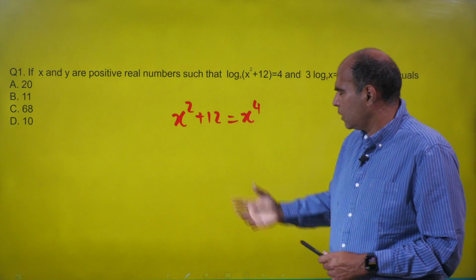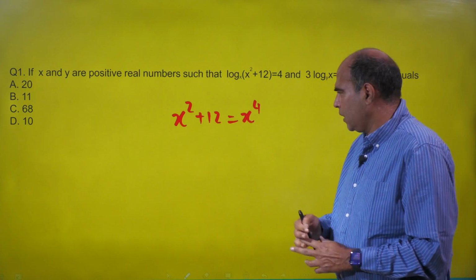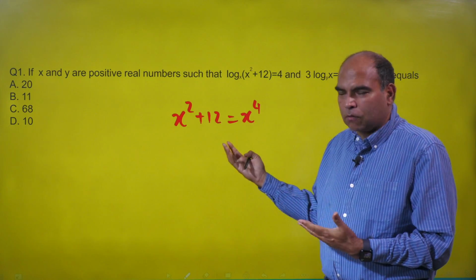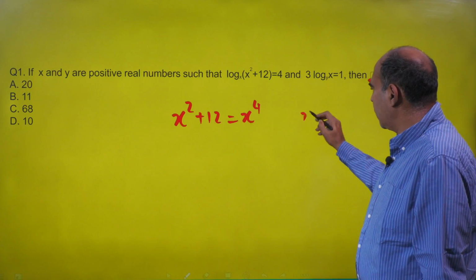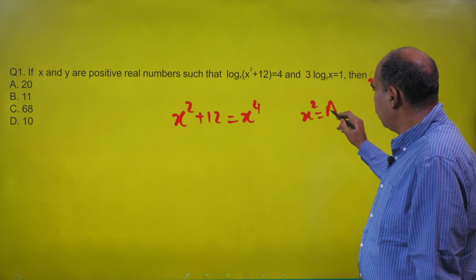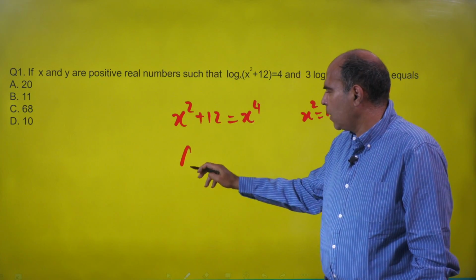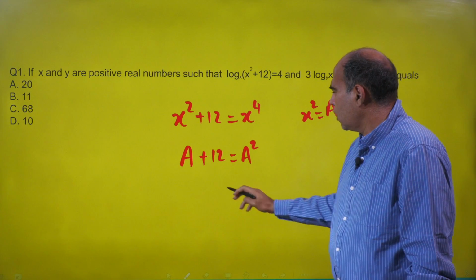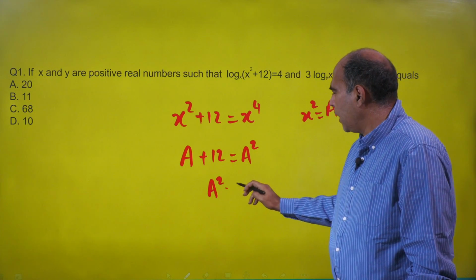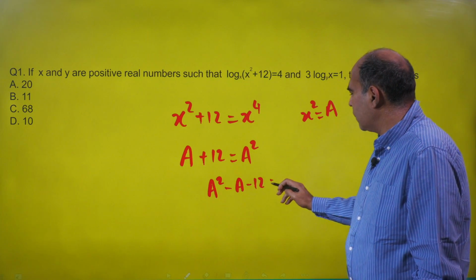You can solve this as a quadratic equation by assuming that x square is a. Then this becomes a plus 12 is equal to a square, or a square minus a minus 12 is equal to 0.